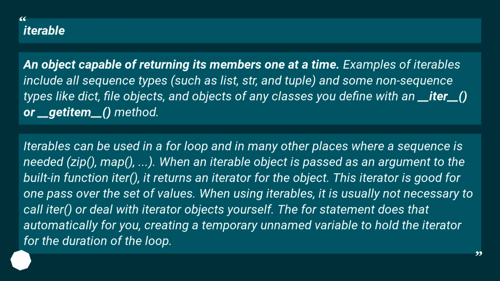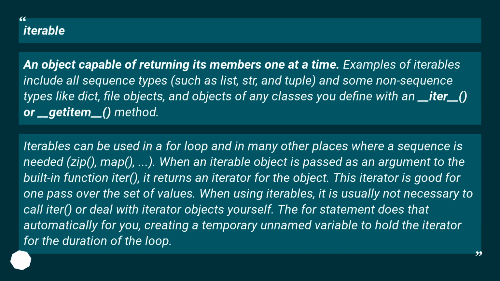Iterable: an object capable of returning its members one at a time. Examples of iterables include all sequence types, such as list, str, and tuple, and some non-sequence types like dict, file objects, and objects of any classes you define with an __iter__ or __getitem__ method. Iterables can be used in a for loop and in many other places where a sequence is needed.